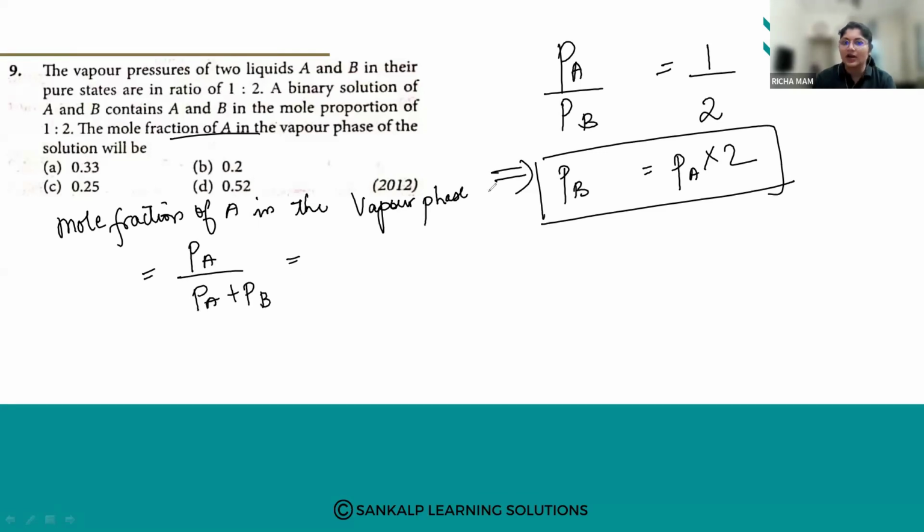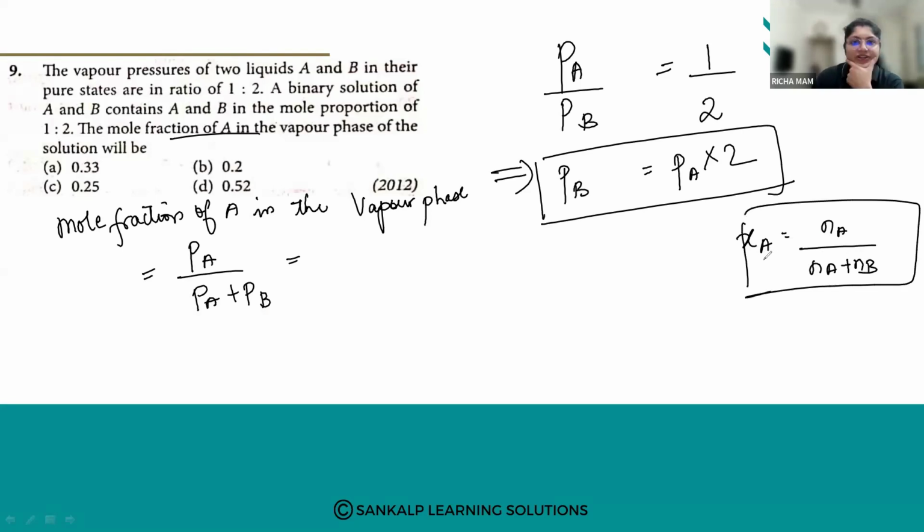We know this. The mole fraction of A is Na upon Na plus Nb. Whenever we are finding the mole fraction of A, it is the number of moles of A upon the total number of moles of A plus B. Here we are finding the mole fraction of A in the vapor phase, so we take the vapor pressure of A upon the vapor pressure of A plus B.